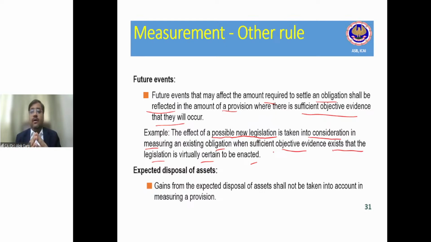So now let's say Viraj is an auditor, and Viraj went for the audit of that company.